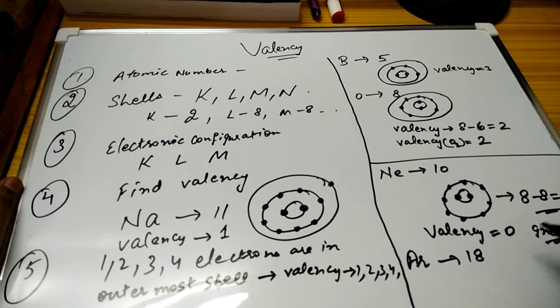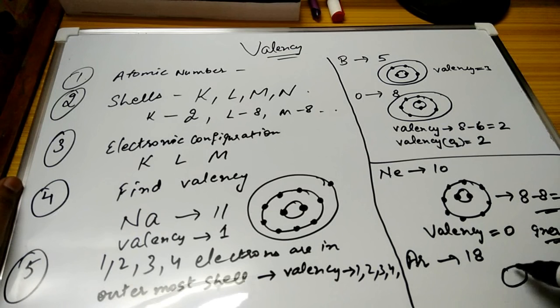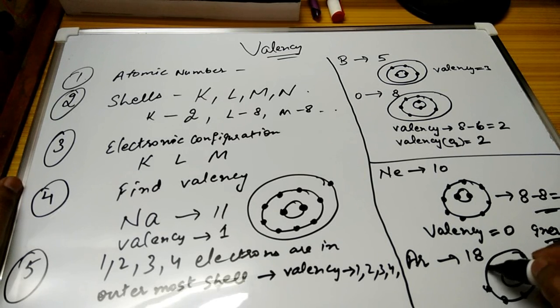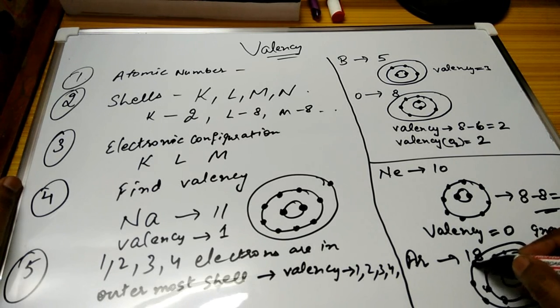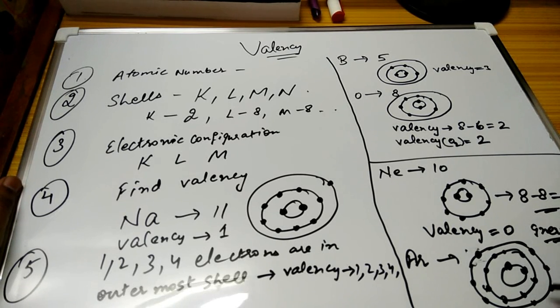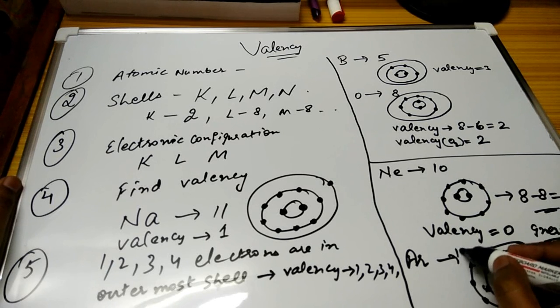Similarly, argon's atomic number is 18. You can see: one, two, three, four, five, six, 7, 8.